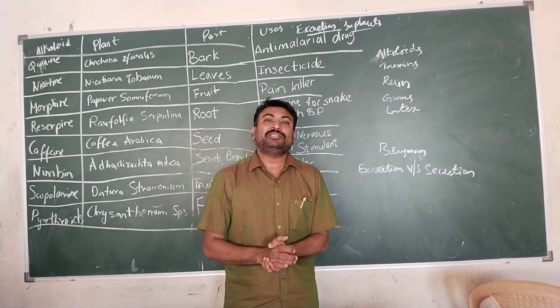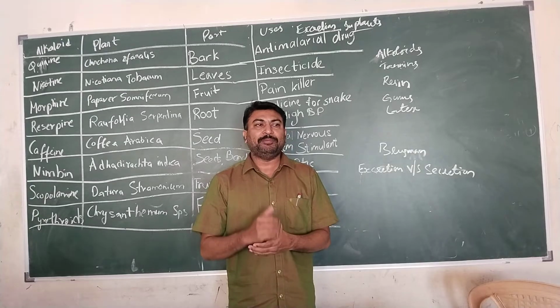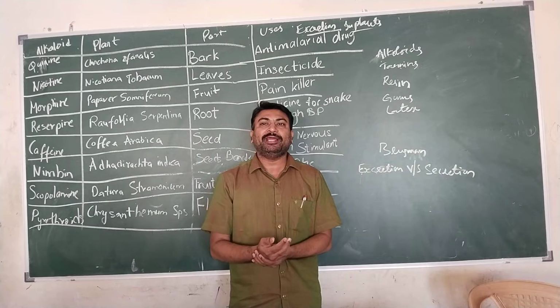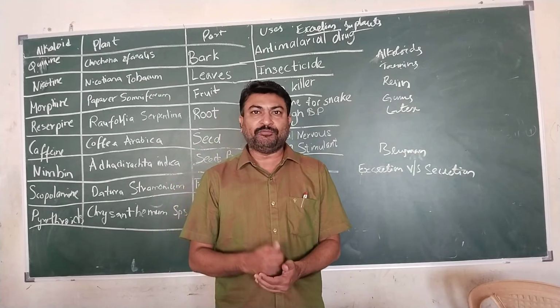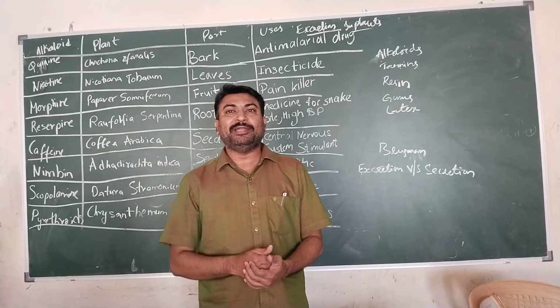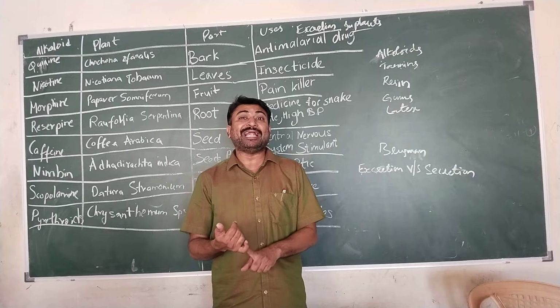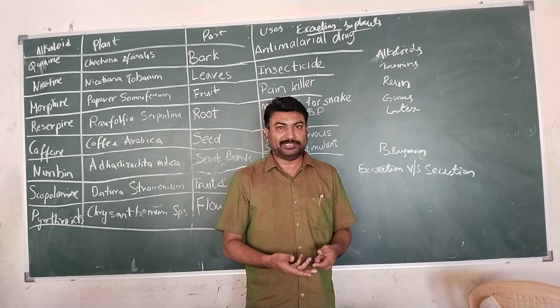Now we have excess amounts of water reaching the plants. Plants absorb water through the roots and it is supplied to the leaves. When it is supplied to the leaves, they utilize only 10 to 20% of the water for the photosynthesis process. The rest of the water has to be expelled out. So the guttation process as well as the transpiration process help the water to be expelled because it is unnecessary.